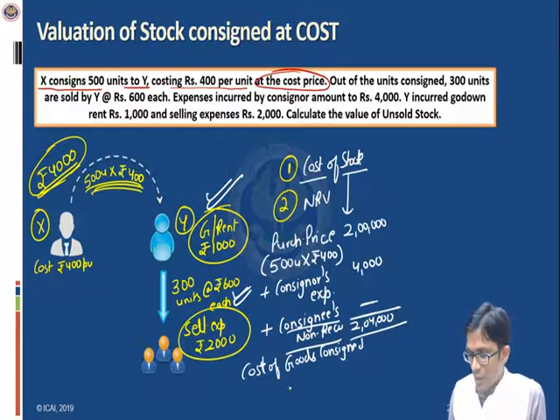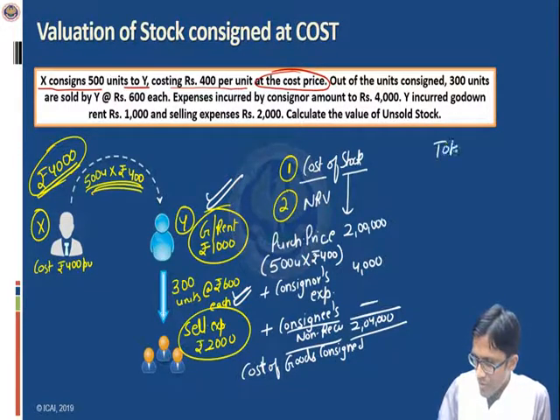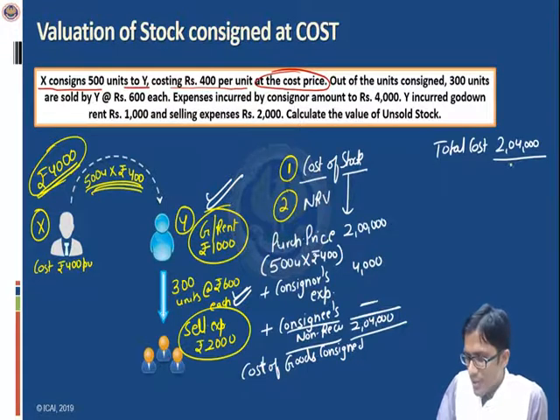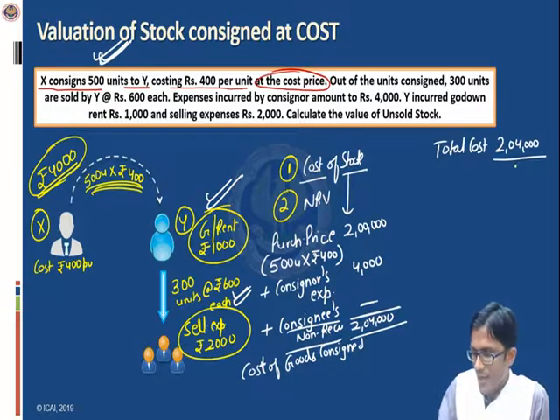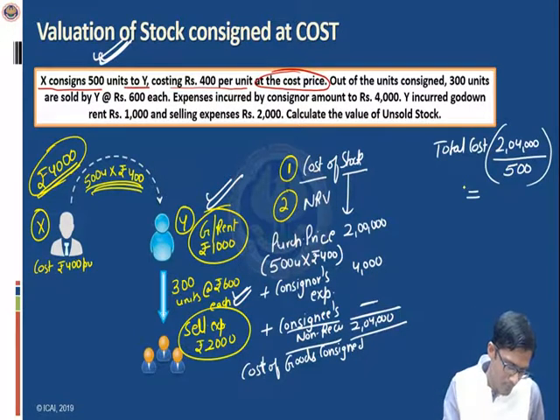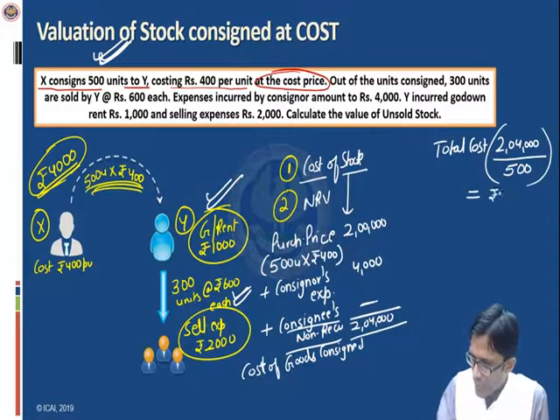Okay. Now tell me, this total cost of rupees 2 lakh 4,000, for how many units is this cost related? We will say that this cost is related to 500 units because we have taken the expenses related to all 500 units. Now if we divide by 500, what will we get? Let's calculate. 2 lakh 4,000 divided by 500, we'll get rupees 408. Right? This is the cost per unit.